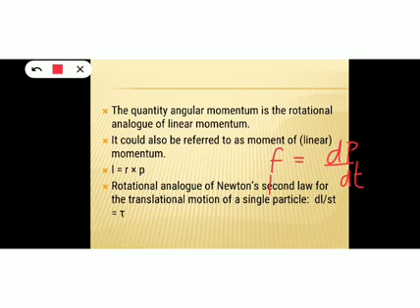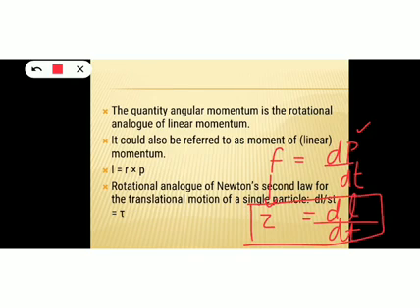So for rotational motion, instead of force we can write torque, and instead of linear momentum we can write angular momentum L. So F is equal to dp/dt becomes tau is equal to dL/dt. This is the rotational analog of Newton's second law of motion, where L is the angular momentum.